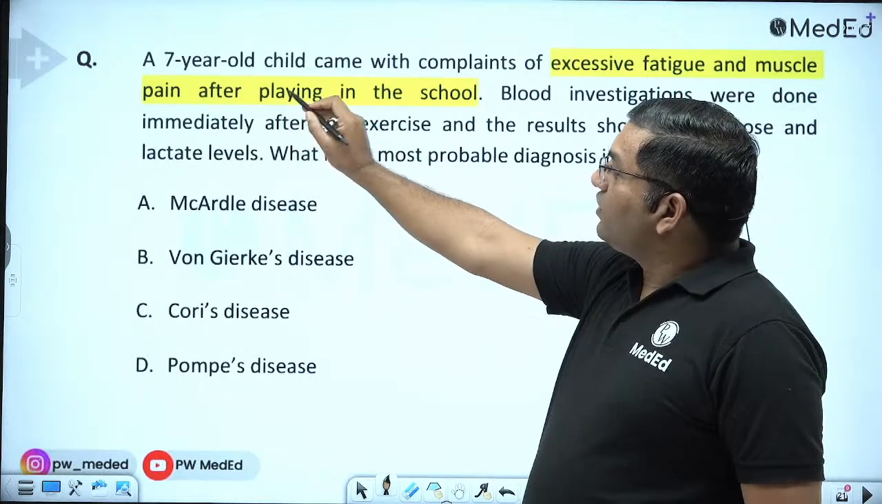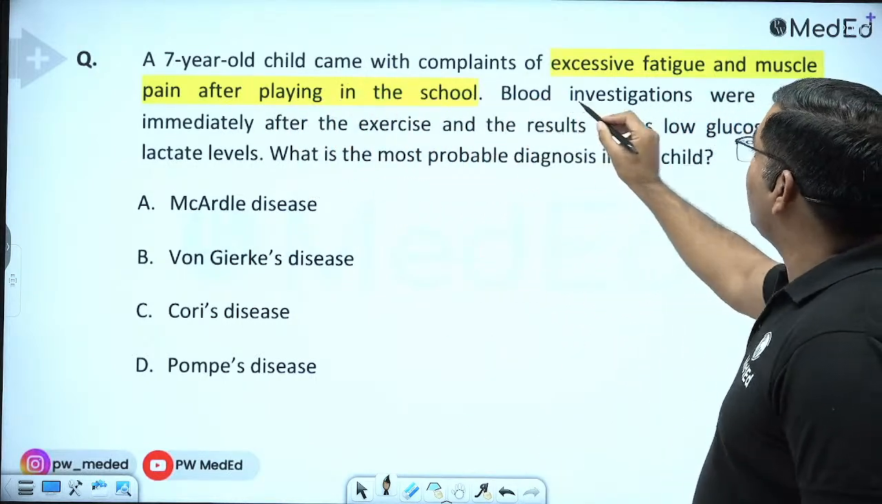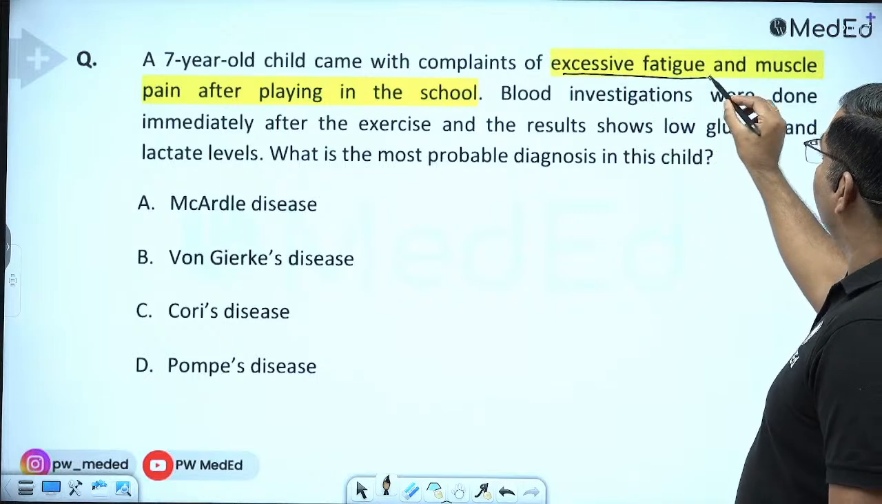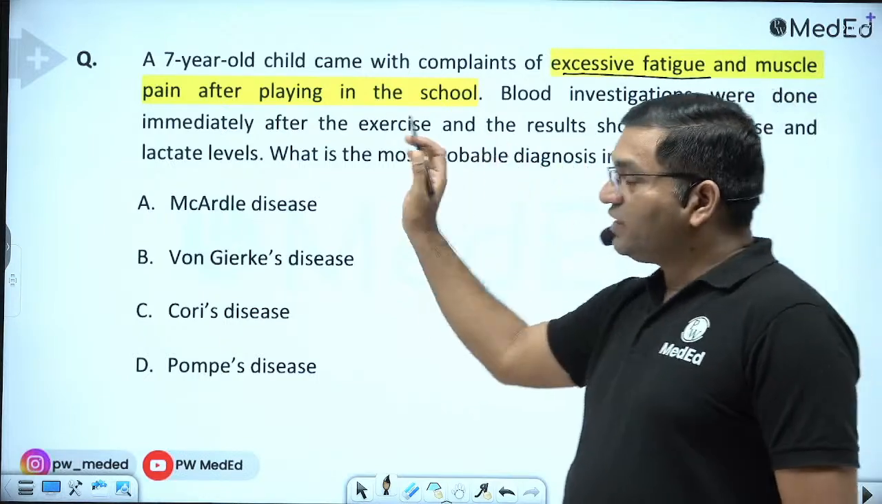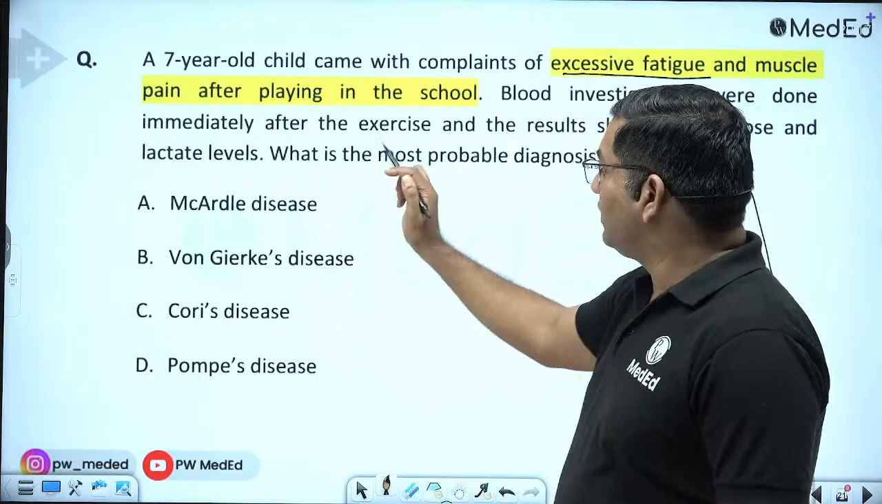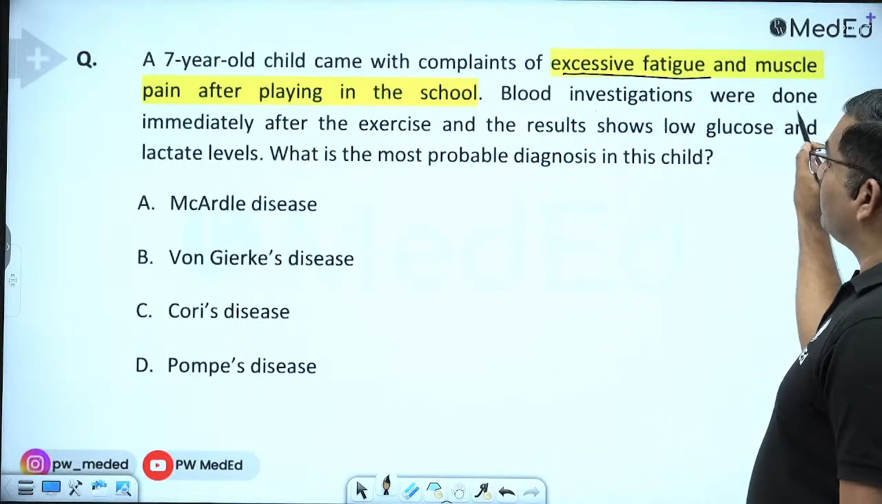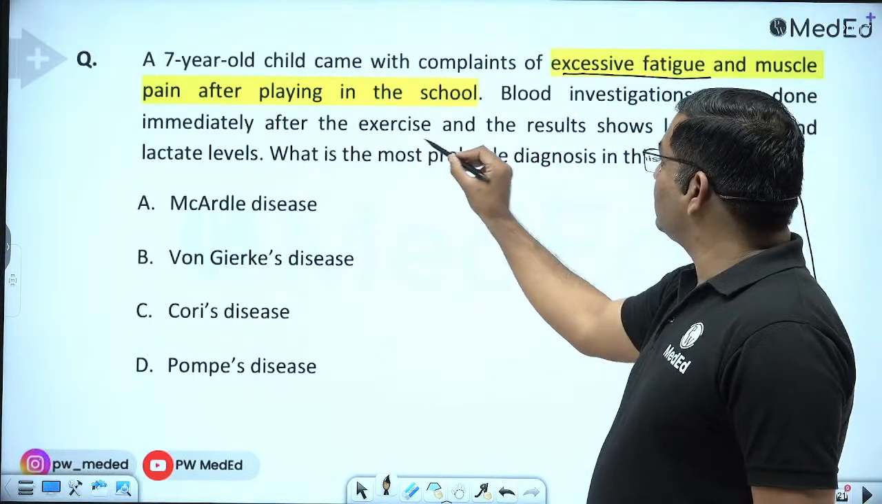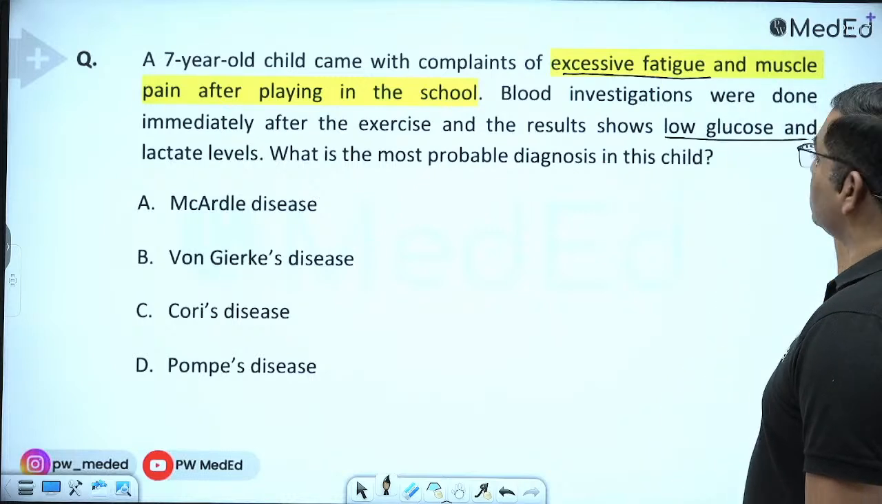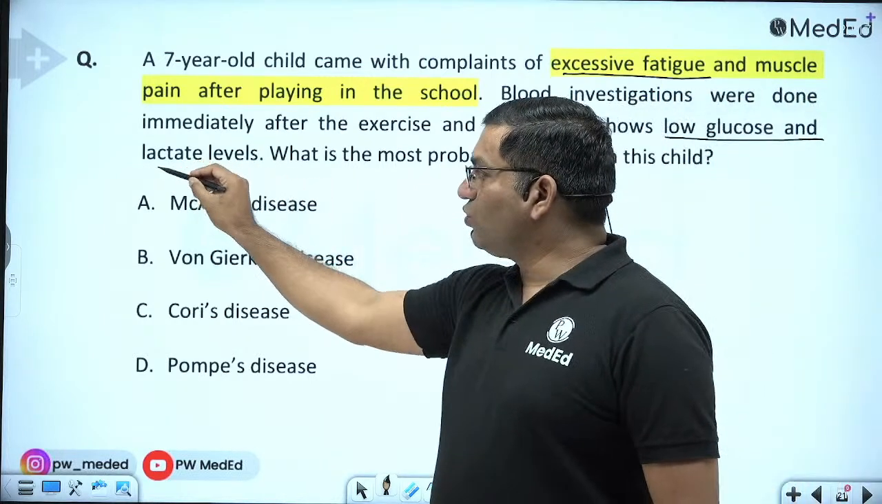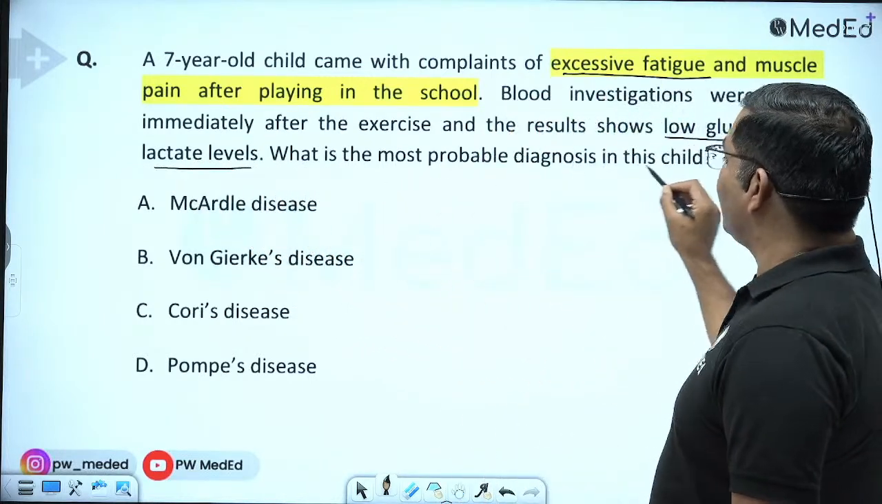A 7-year-old child came with a complaint of excessive fatigue and muscle pain. See, there is muscle involvement. The hint here is muscle involvement. After playing in school, blood investigations were done immediately after the exercise, and results showed low glucose and low lactate levels. What is the most probable diagnosis in this child?